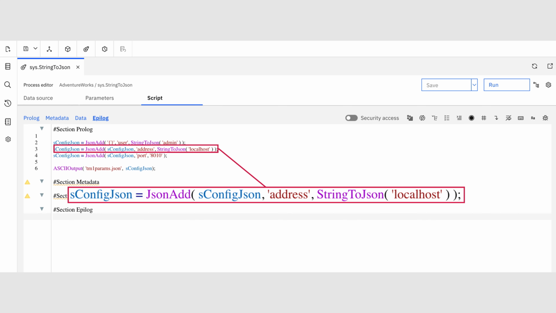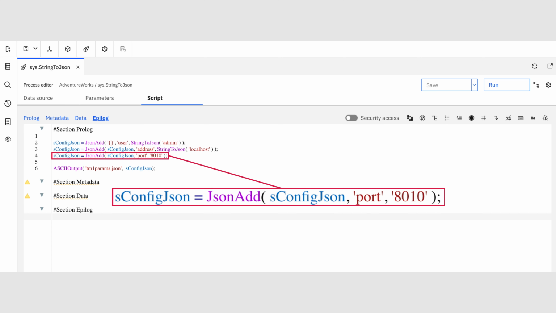I then take the existing sconfig.json and add another field, address, with the value localhost, also using string to JSON for proper formatting. The last field, port, with a numeric value 8010, is added to the string variable sconfig.json.